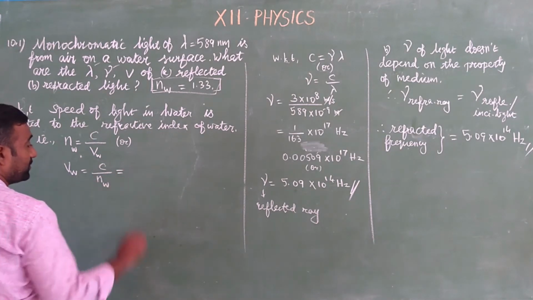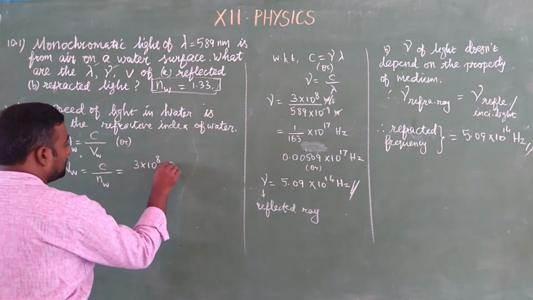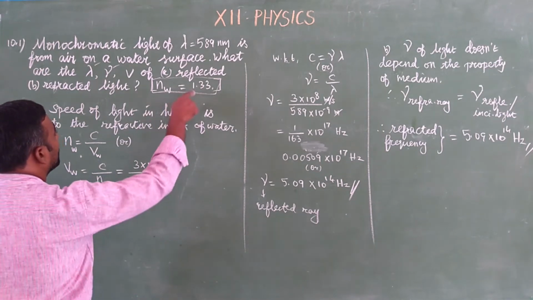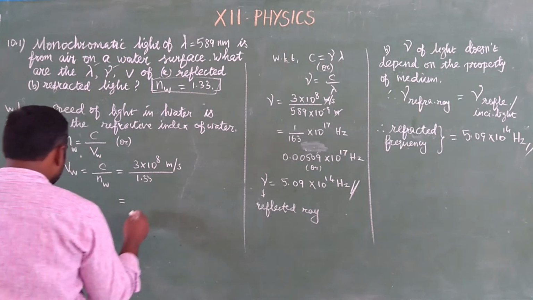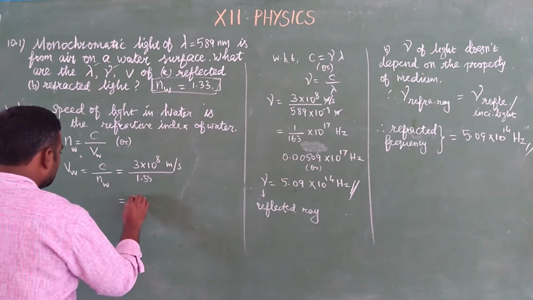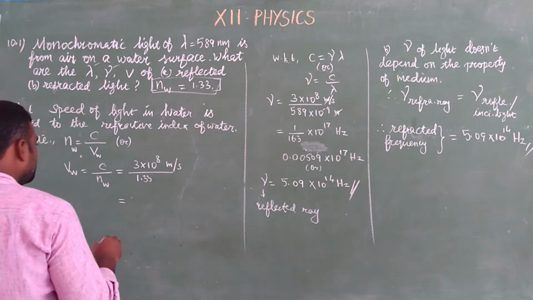So substitute the value. What is the speed of light in air? This is 3 into 10 to the power 8 meter per second divided by the refractive index of water, which is given as 1.33. So the answer is, there is some changes.